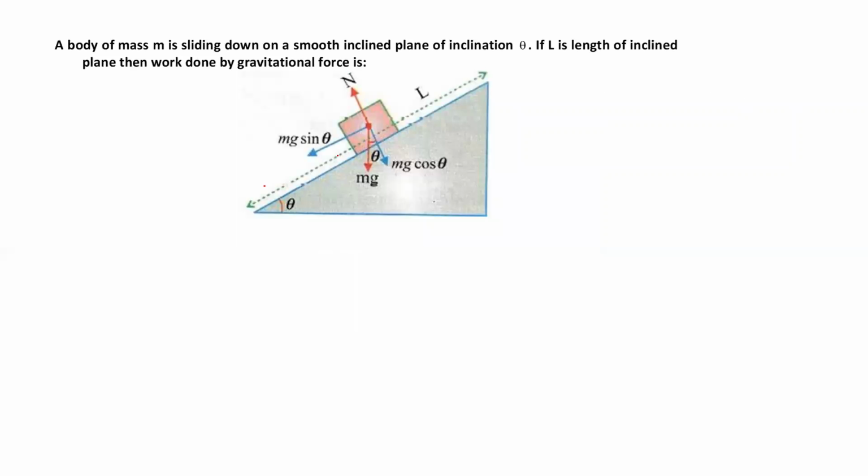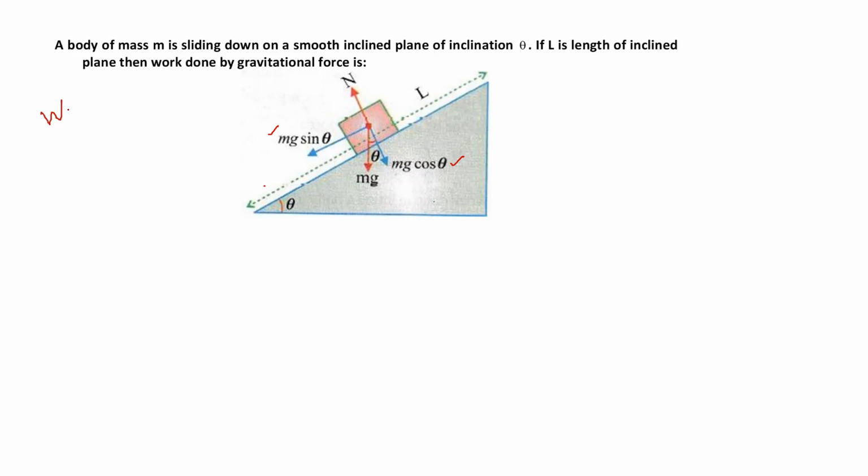See here, students, the body is here. You know, mg is vertically downward. This is theta. We already know this is mg cos theta and this is mg sin theta. Yes or no? So which force is bringing it in the downward direction? Mg sin theta, na? The applied force which is bringing it in this direction is mg sin theta.